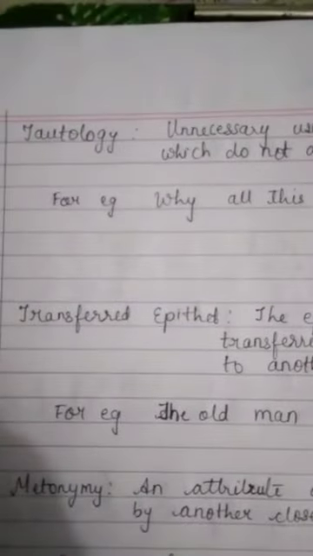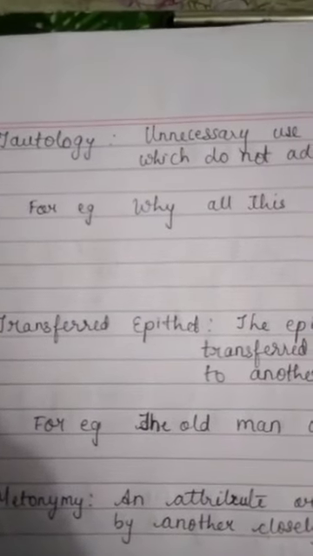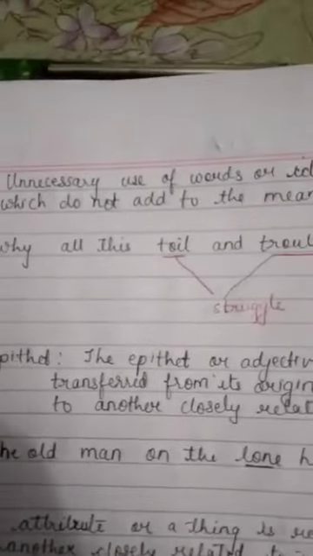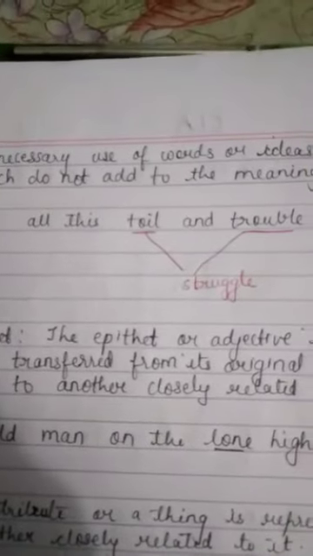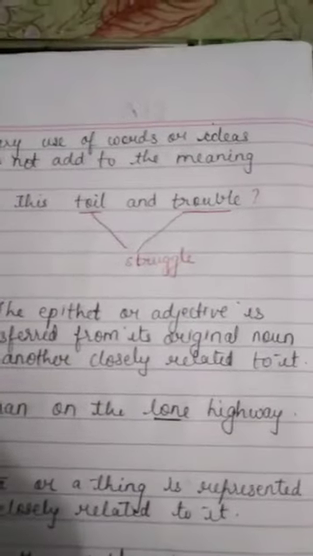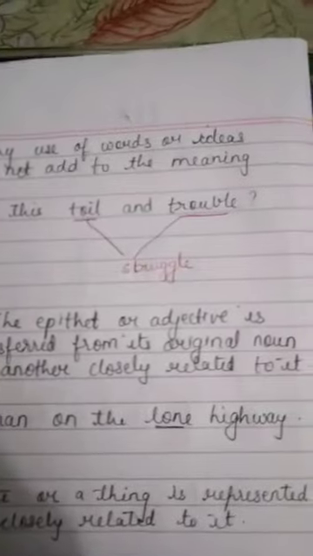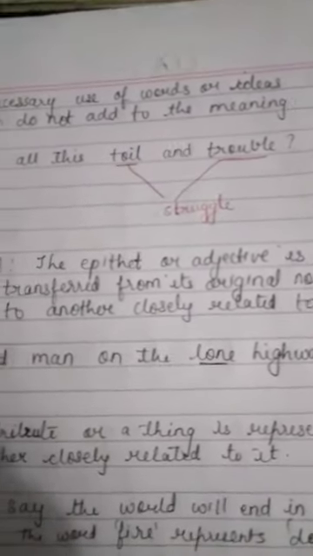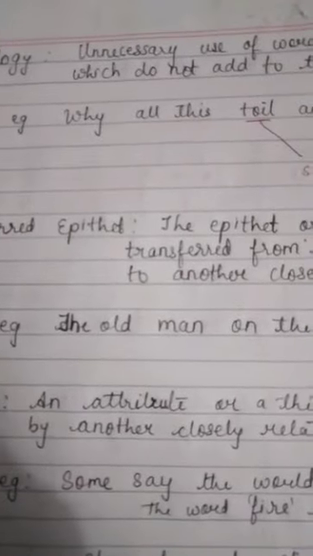First of all, what is an epithet? Epithet means an adjective. Okay, now in this figure of speech, the epithet or an adjective is transferred from its original noun to another closely related to it. Okay, now what does it mean? I'll explain it to you with an example. Now see the example over here.